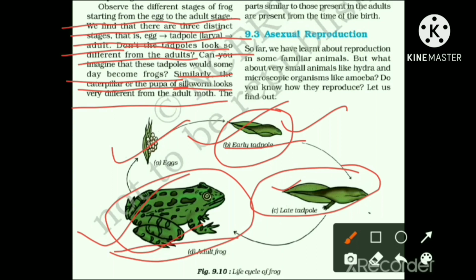But the adult frog has strong forelimbs and hind limbs for swimming and jumping on the land surface. So there is no need of tail and fins, and it respires through its wet skin in the water and through lungs on the earth's surface. So these are the 2 special differences between these 2.